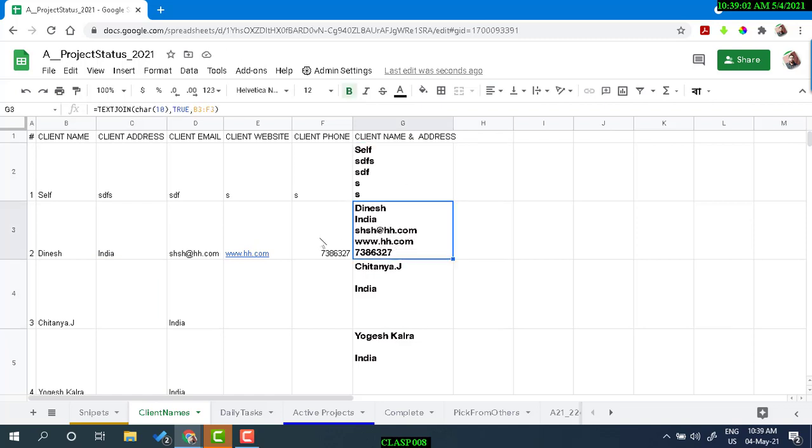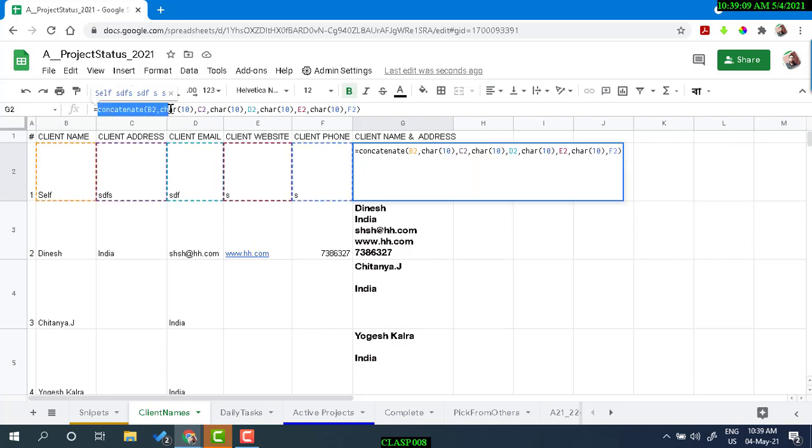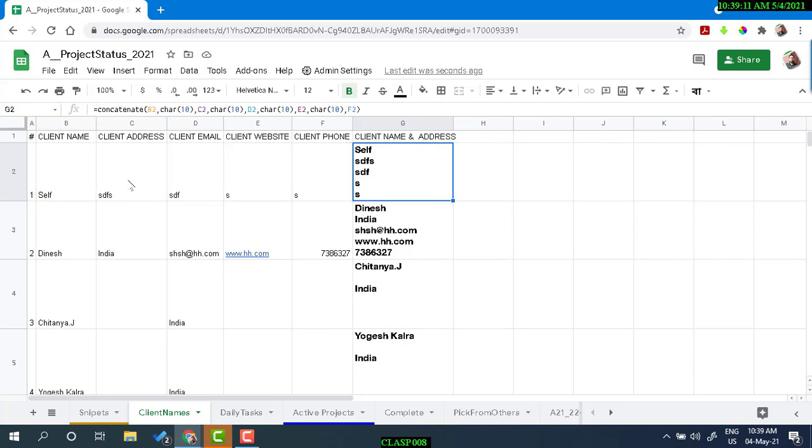So you see the advantage of using TEXTJOIN, where you should use it, and where you should use CONCATENATE, where you are sure that the cell is not going to be empty. Thanks, and that's all.